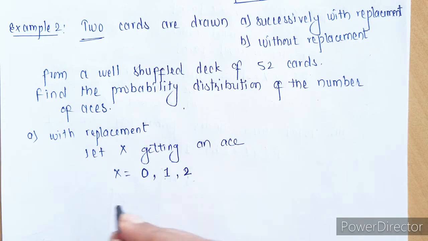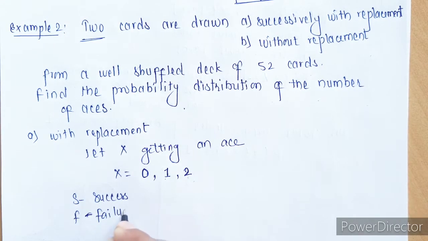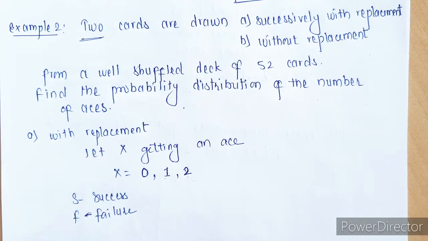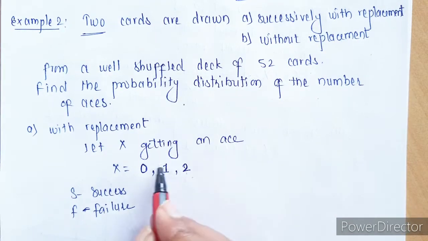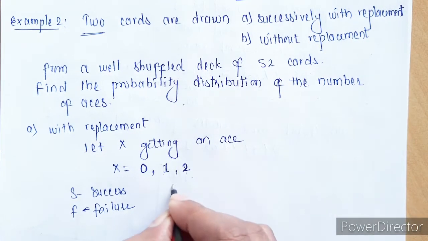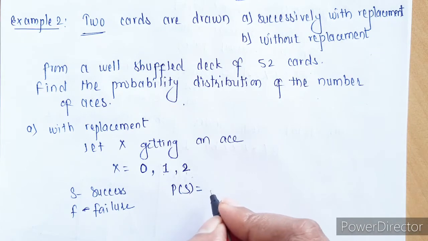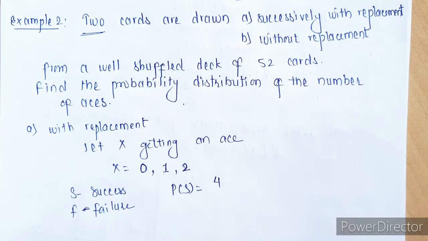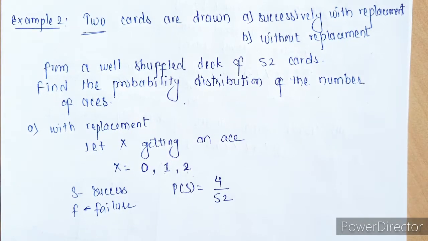So again let me take S as probability of success and F as probability of failure. Now success in this case is getting ace. So what will be probability of success? From a well shuffled deck of 52 cards, we can get 4 aces out of 52, so probability of success is 4 upon 52.